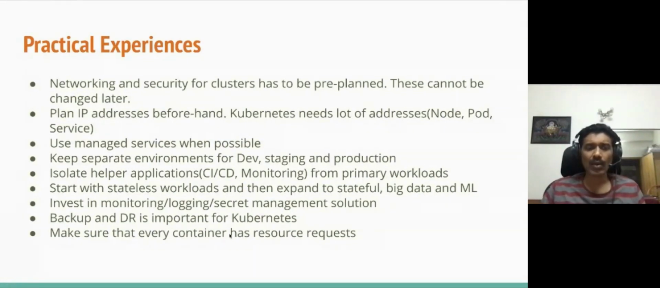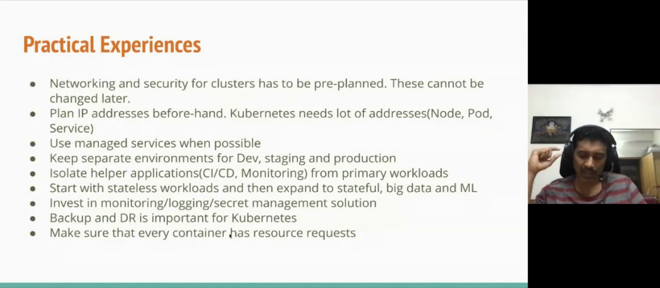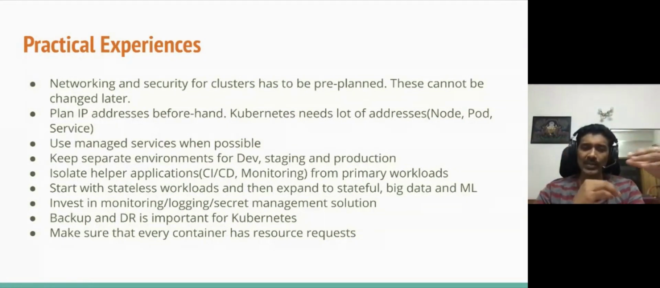The last thing is about making sure that every container has resource requests, right? What I mean by resource requests is, for example, when you are declaring a container in a pod manifest, you should tell how many resources your pod is going to use. Because only then can Kubernetes know how much space to allocate and how to scale out. If you do not specify how many resources you want, Kubernetes is going to randomly allocate some resources, which is not efficient for your particular application, right?